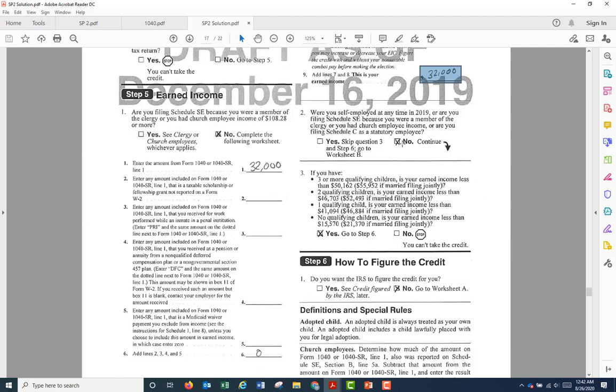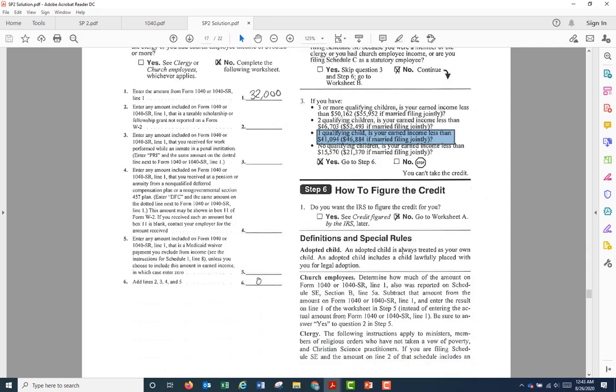In this case, no. Number 3, if you have any of the following, the answer to this is yes, and go to step 6. Why is it yes? Because there is one qualifying child and the earned income is less than the threshold of $41,094.